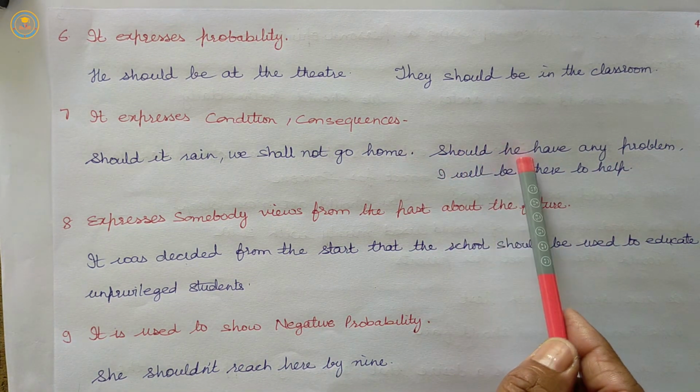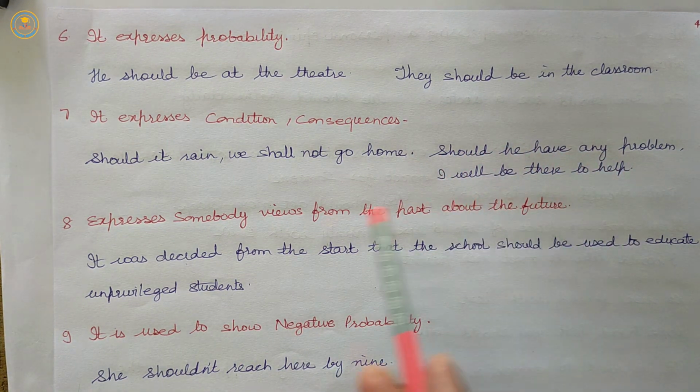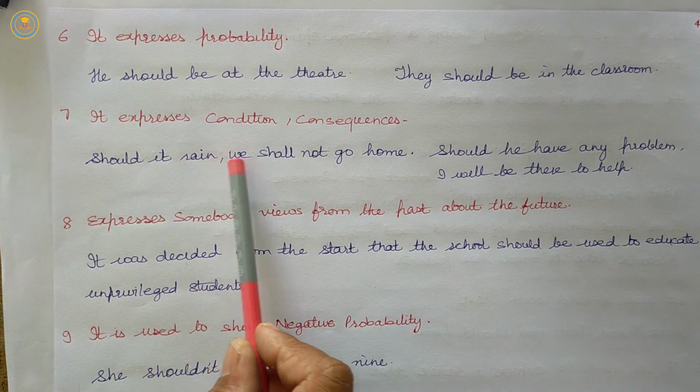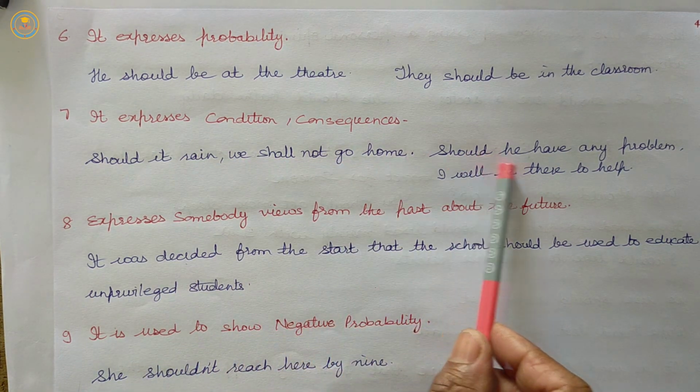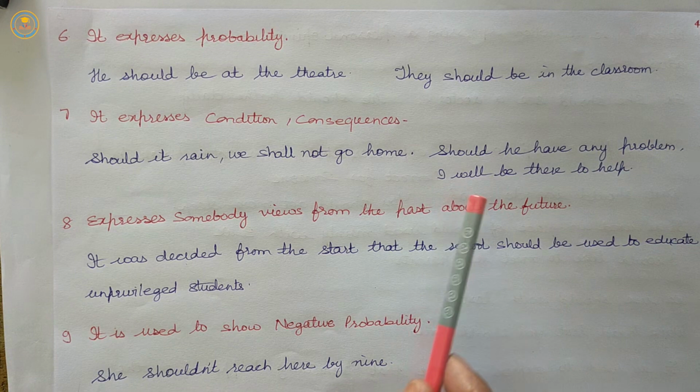Condition is also here. So, it is also used to express condition or consequences.